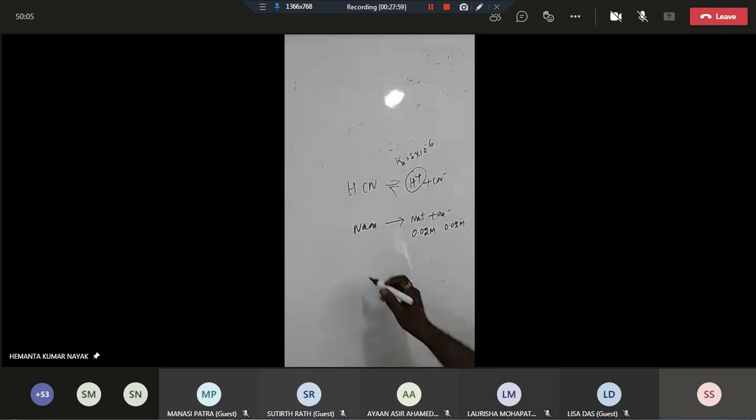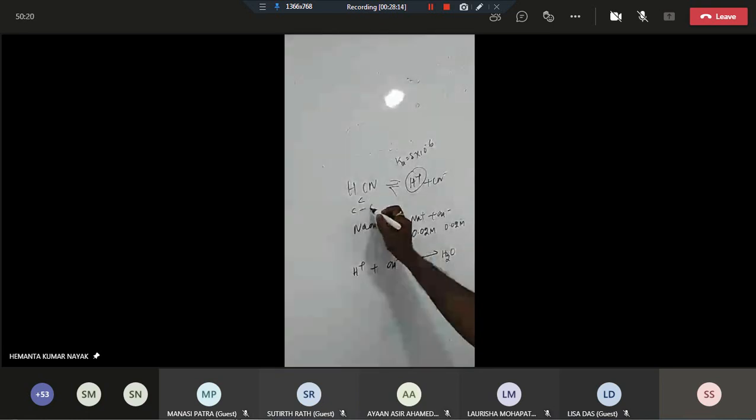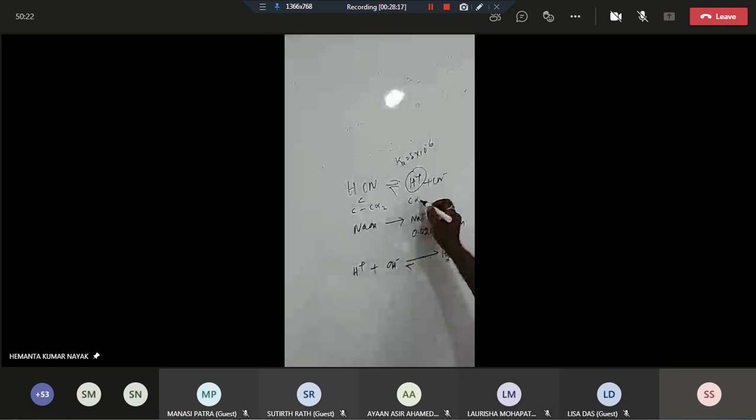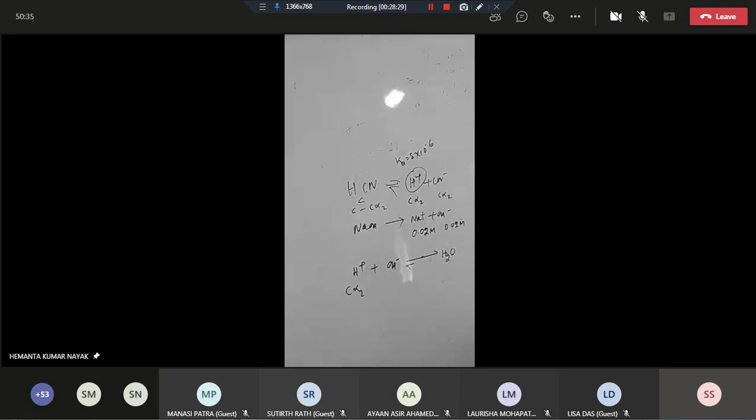Now you see that H+ from this and OH- from this will react to give H2O. Correct? Now this is C minus C alpha 2, and this is C alpha 2. Already I have told you, whenever there is more than one equilibrium together in the same vessel, always the concentration of that common ion becomes the same. Yes or no?